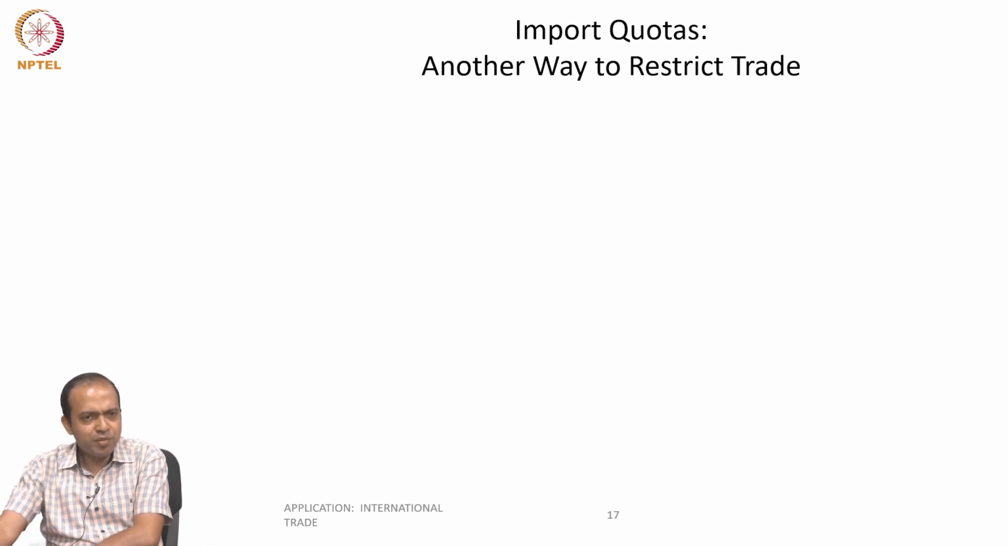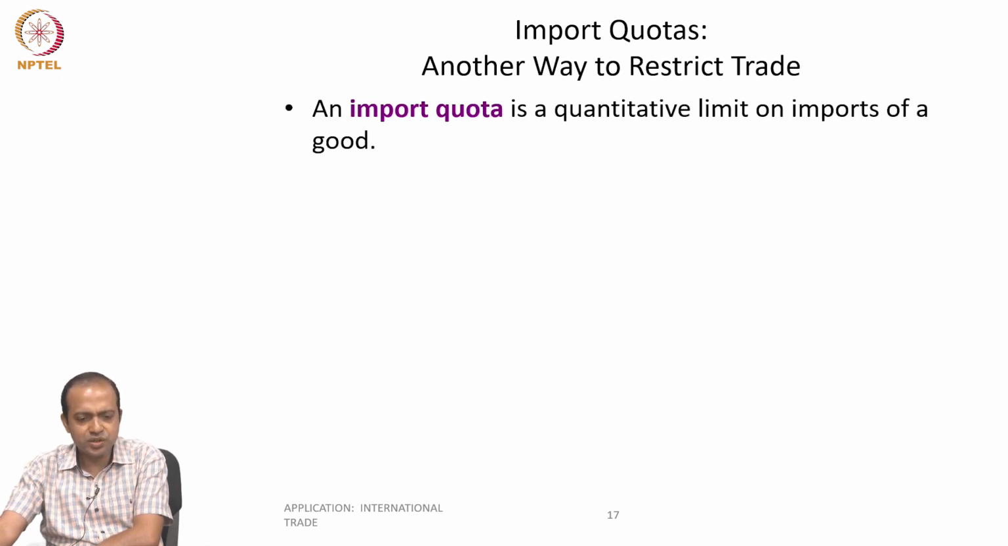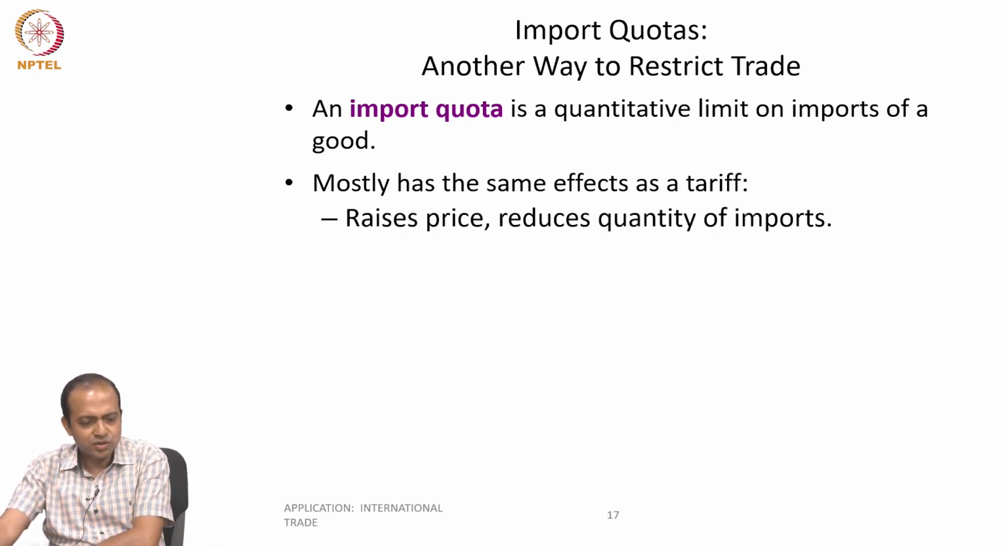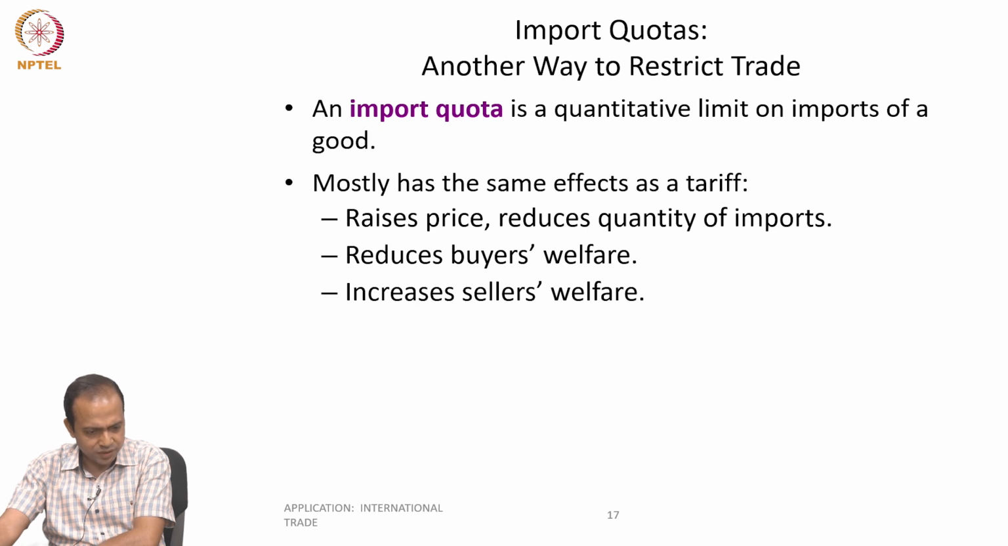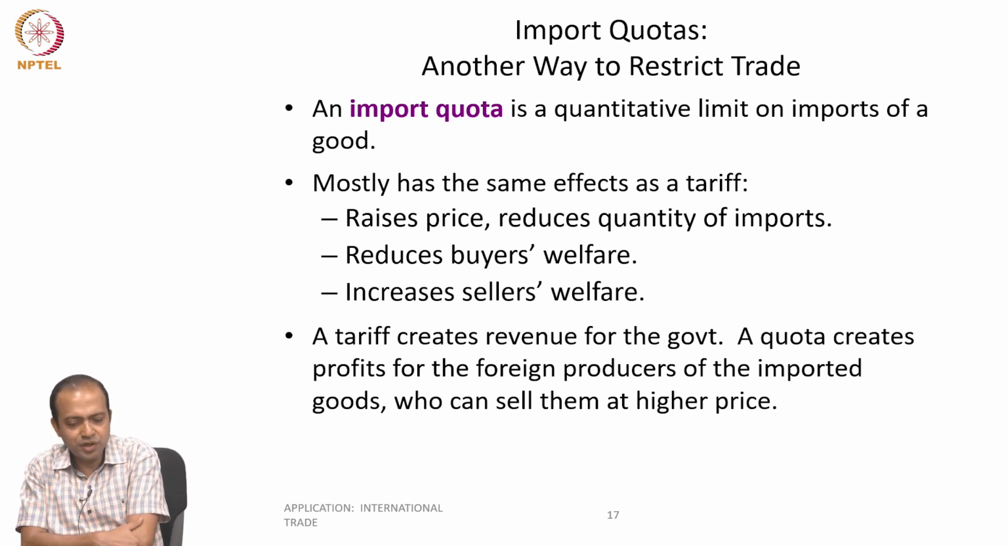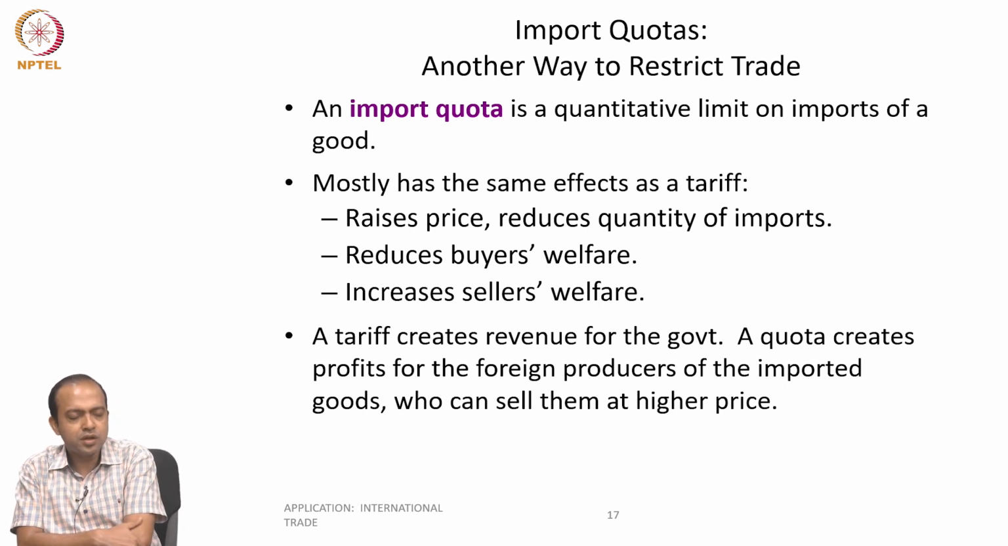There is another way by which we can restrict the trade, which is import quota. That means quantitative limit on imported good. So mostly has the same effect as tariff, right? So it raises price, reduces quantity of imports, reduces buyers' welfare, increases sellers' welfare. So a tariff creates revenue for the government, a quota creates profits for the foreign producers of the imported goods.